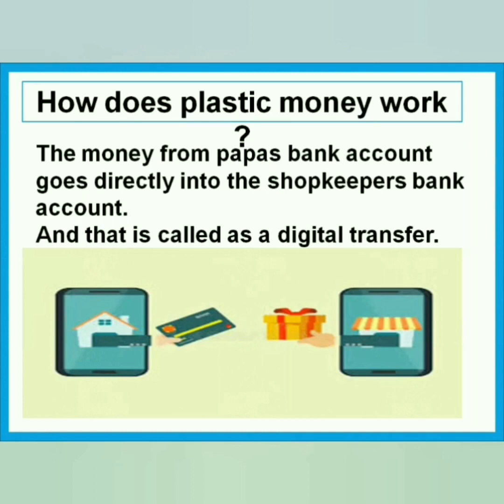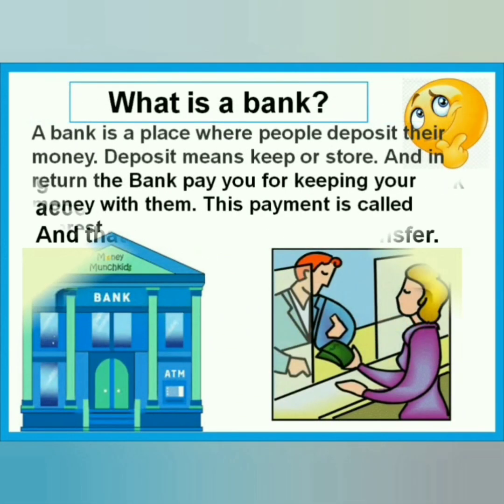Well, the money from Papa's bank account goes directly into the shopkeeper's bank account, what is also called a digital transfer. So you see the magic that happens here? Papa has not used his paper currency or coin currency to buy that doll or superhero. He has simply used his plastic money.